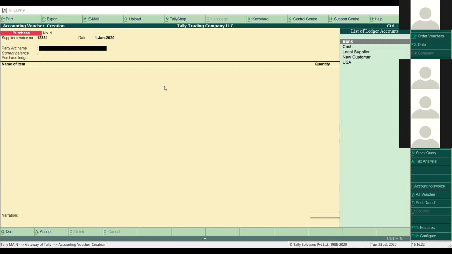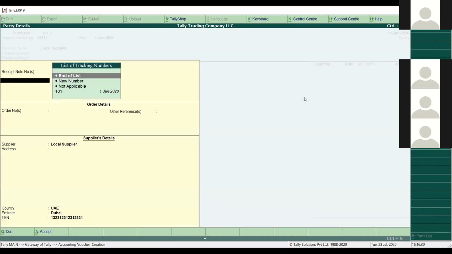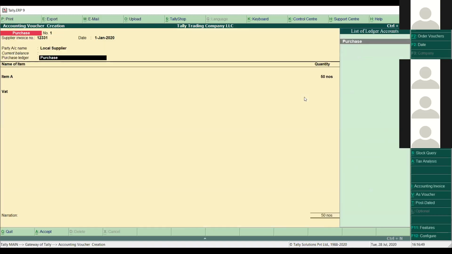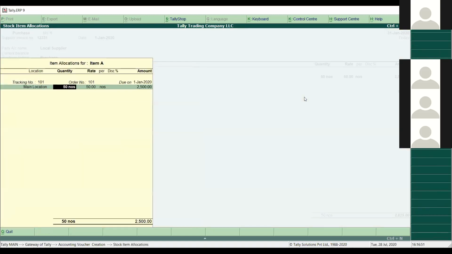Next we have to select the party. The party should be the same as we selected during the purchase order. It was the local supplier. Enter. You can see the goods receipt number is coming here also. In the same way, the order number will be picked up automatically, because first we created a purchase order, then a goods receipt note, and then the invoice. The receipt note was connected to the purchase order number, so it is taken automatically here. I'll press enter, enter, enter here.